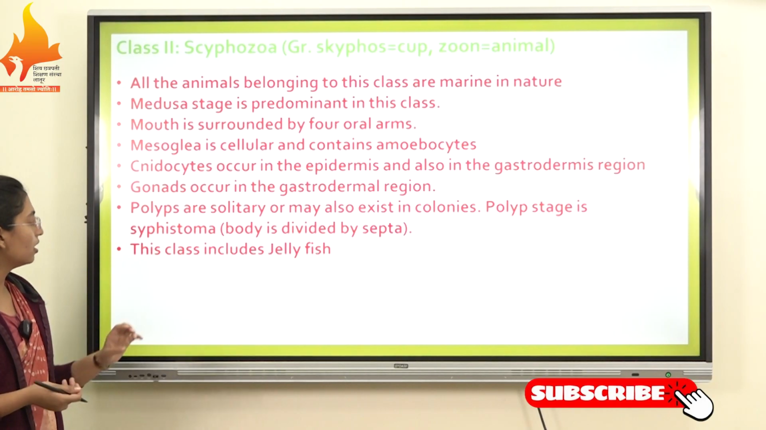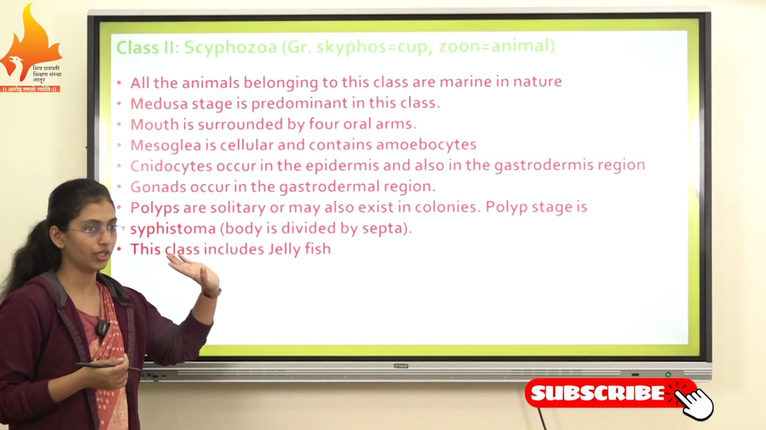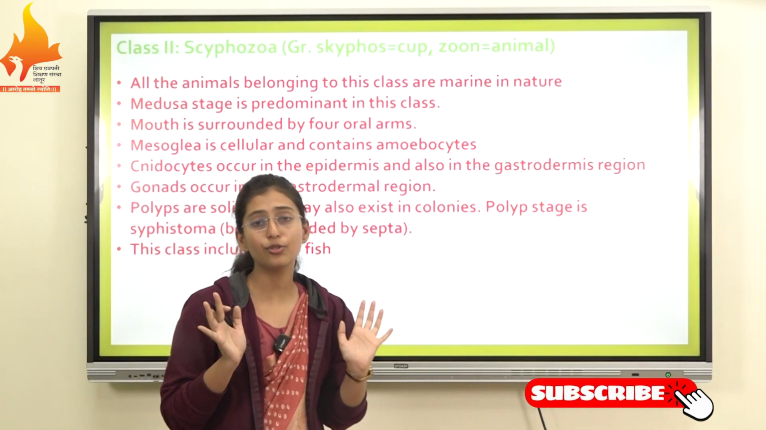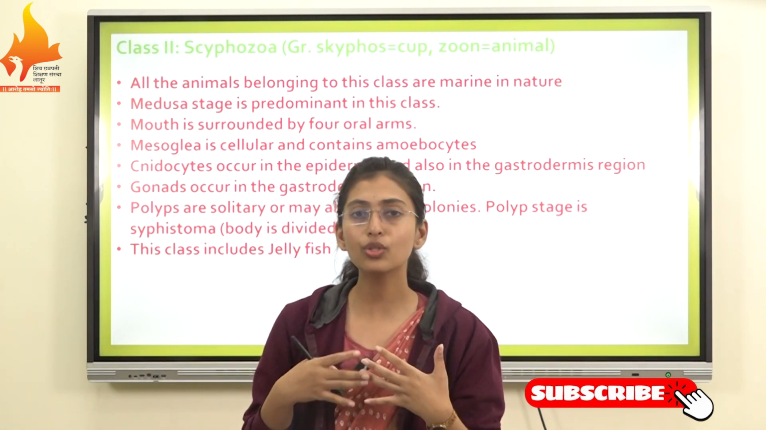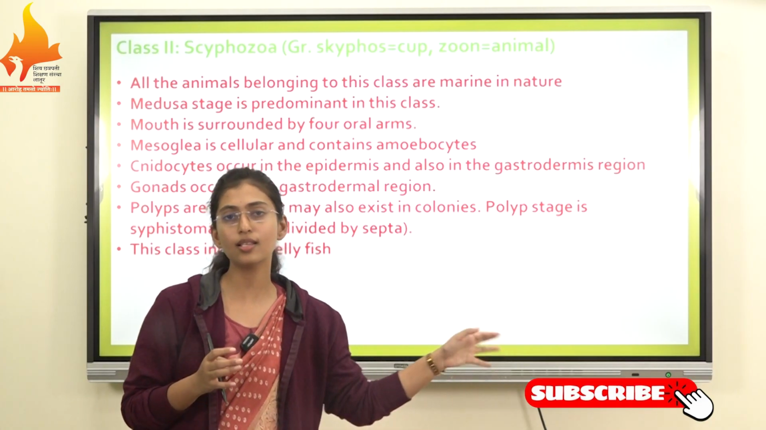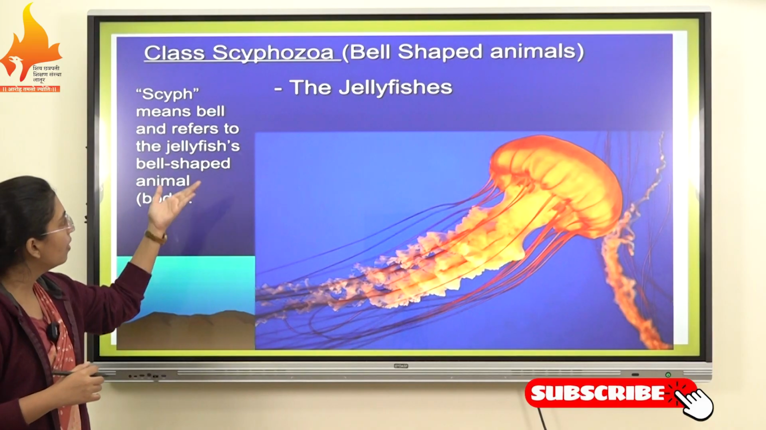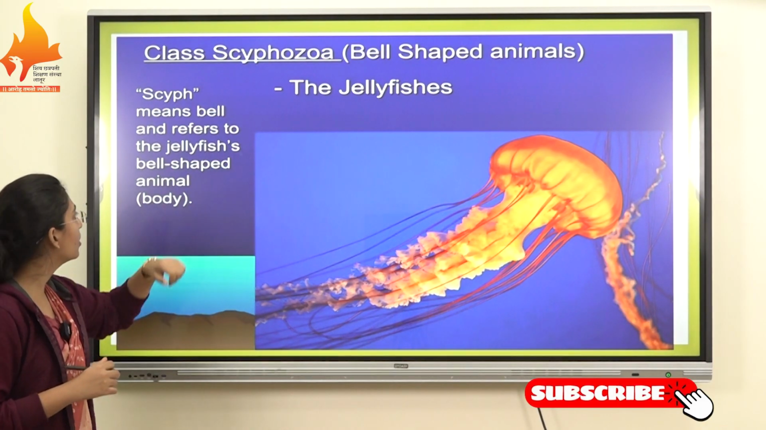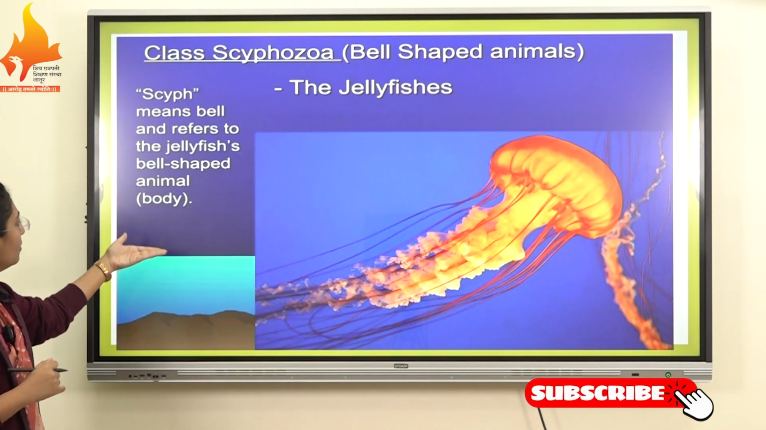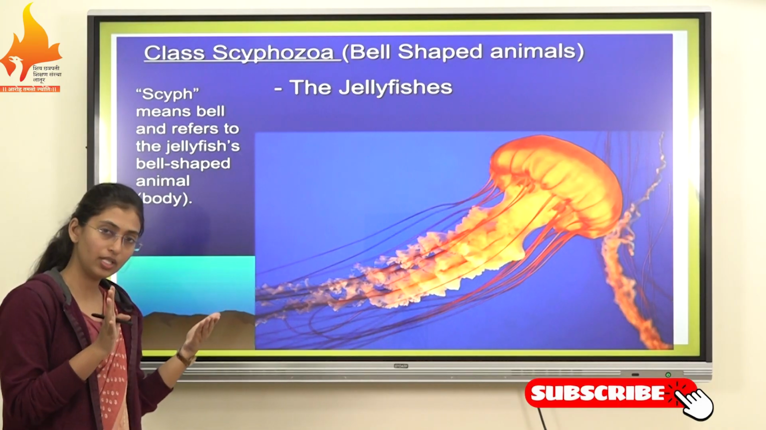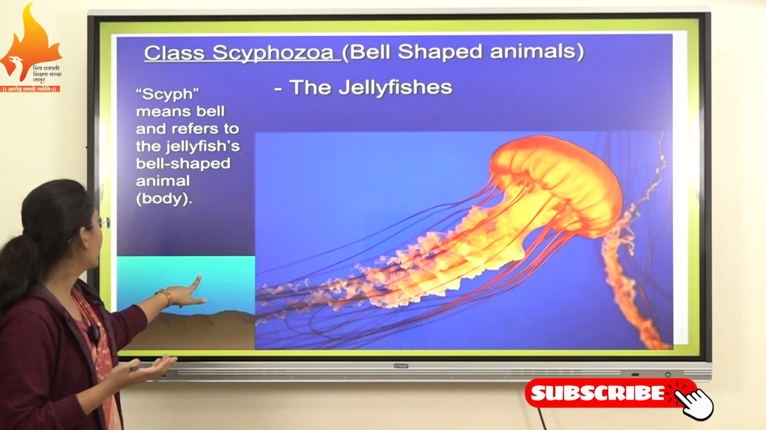So this class includes the jellyfishes. Most organisms that look like a jellyfish always belong to the class Scyphozoa. So let's see examples of this class. Class Scyphozoa has bell-shaped animals like jellyfishes. Scyphos refers to a bell or cup and to the jellyfish's bell-shaped body. Their body is bell-shaped.